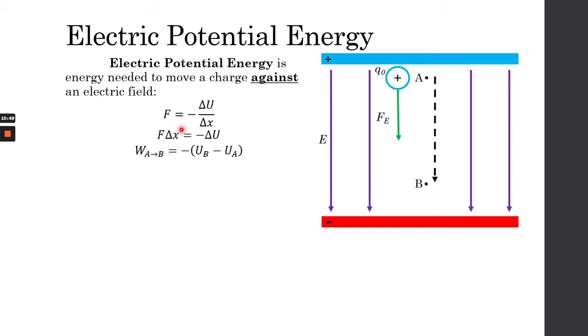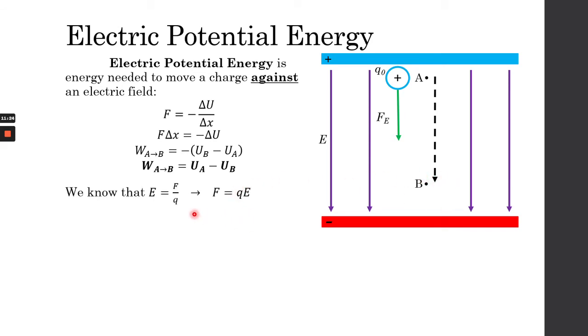So that is work equals negative delta U. But since it's negative, we can just transfer the negative sign and we get the work done by a charge to move from A to B basically equals its potential energy at the beginning minus its potential energy at its final destination.